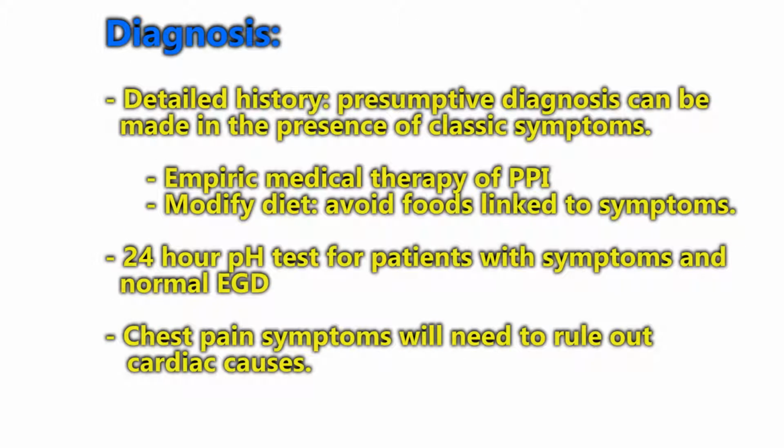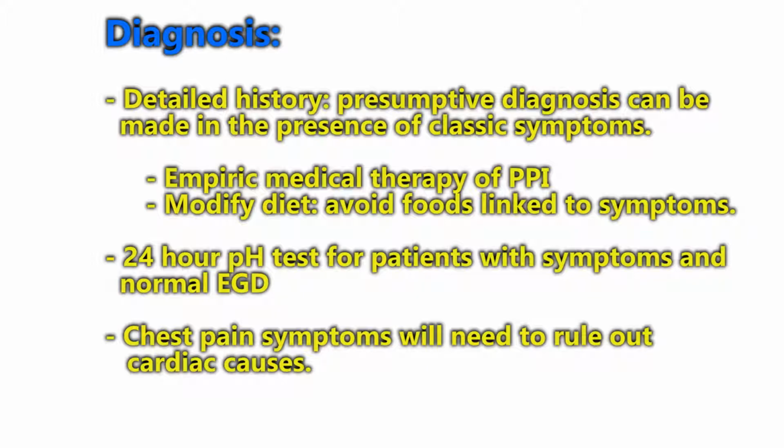So diagnosis. What are the criteria for diagnosing gastroesophageal reflux disease? The first thing would be a detailed history. Presumptive diagnosis can be made in the presence of classic symptoms. For example, as discussed above, the classic symptoms of feeling something burning in the chest or heartburn symptoms. Treatment with empiric therapy of a proton pump inhibitor, modified diet, such as avoid the foods that cause the symptoms. That's always a hard thing for me to do. Other things that would be checked out would be chest pain symptoms. Always need to rule out cardiac cause first.